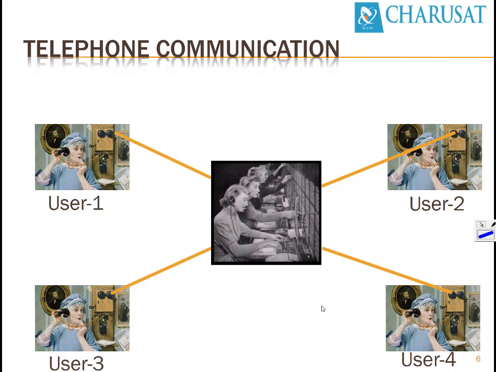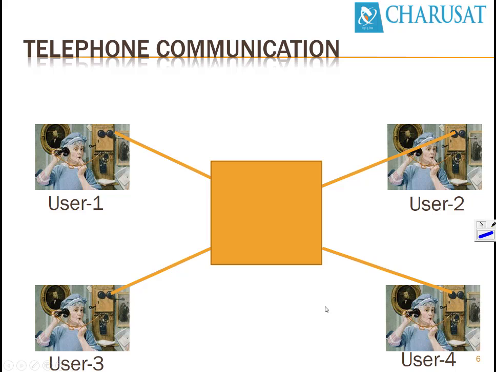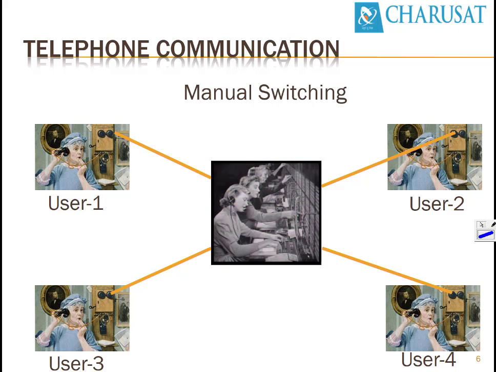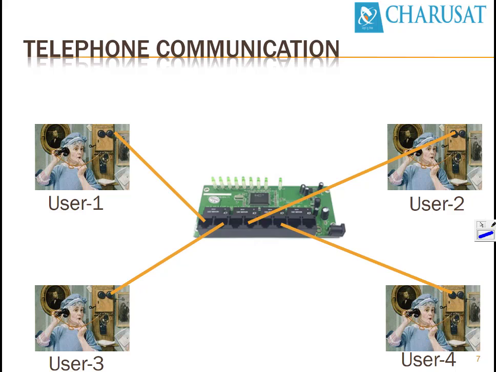Gradually, this kind of communication is known as manual switching, and it was gradually replaced by hardware circuitry having ports. In this diagram, you can see there are 8 ports: 1, 2, 3, 4, 5, 6, 7, and 8. There are 4 users, user 1, 2, 3, and 4.